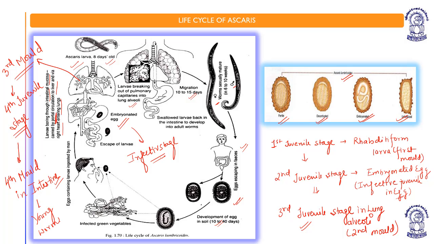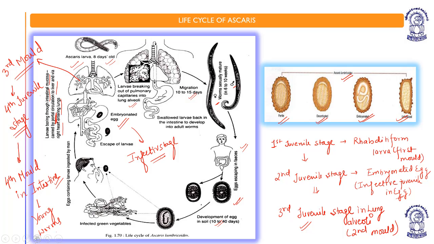Okay, understood? So the first juvenile stage, which is the rhabditiform larva, is the first molt. Then the second juvenile stage, which is the embryonated egg or the infective juvenile inside the egg. Then the third juvenile stage in lung alveoli, where it undergoes the second molt, and then the third molt in the lungs only. The fourth juvenile stage undergoes the final molting, which forms young worms. So this is the life cycle of Ascaris lumbricoides.